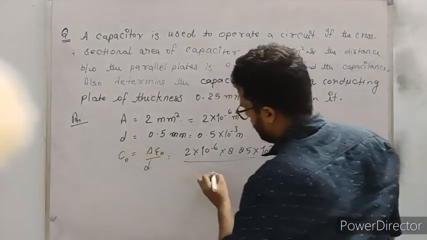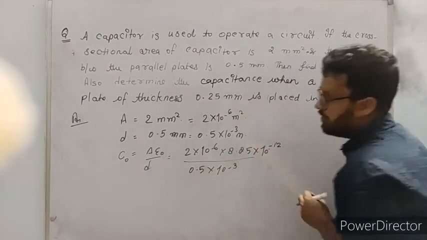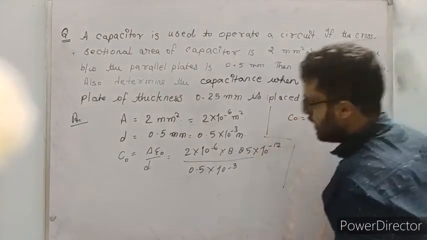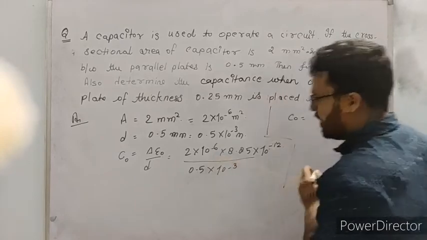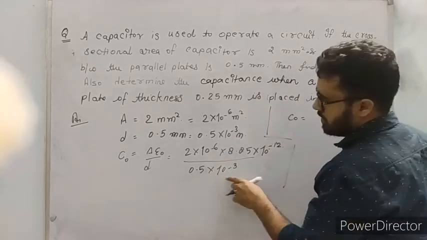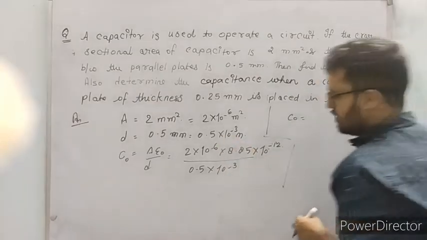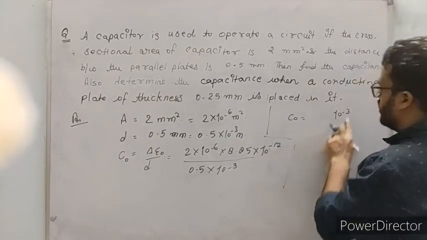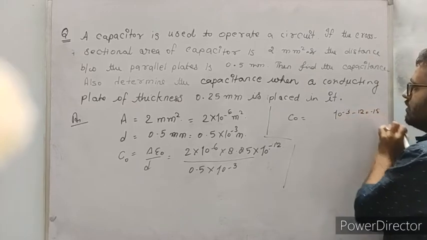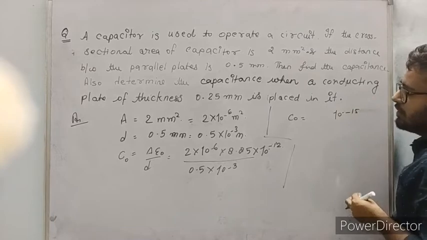And this C naught comes as 10 to the power minus 6 divided by 10 to the power minus 3 equal to 10 to the power minus 3. How it comes: 10 to the power minus 3 will go up, and minus 6 plus 3 comes equal to minus 3. And here 10 to the power minus 12, so 10 to the power minus 3 and 10 to the power minus 12 comes equal to 10 to the power minus 15. So let me write it as 10 to the power minus 15.